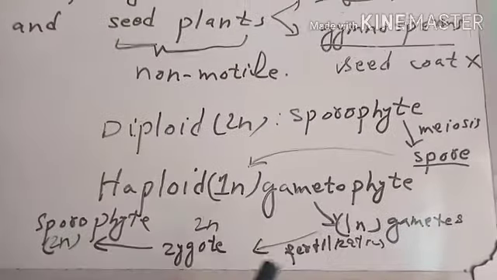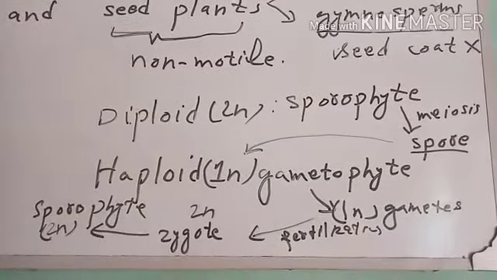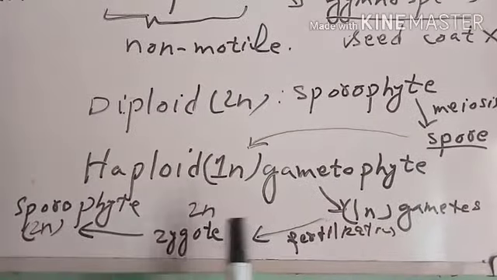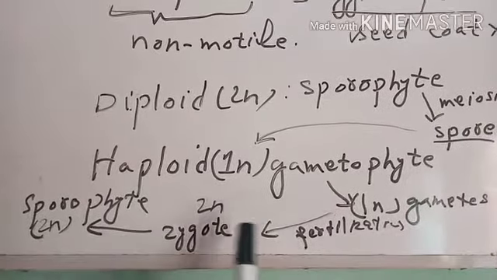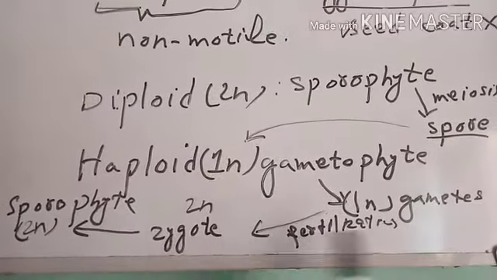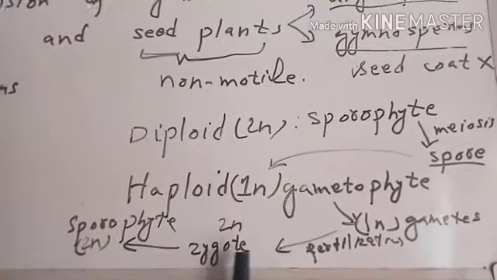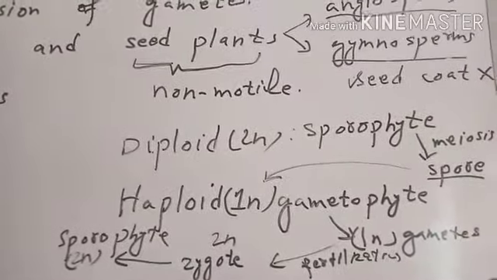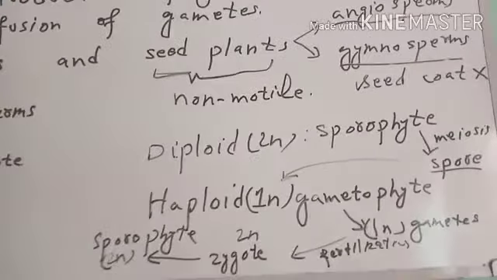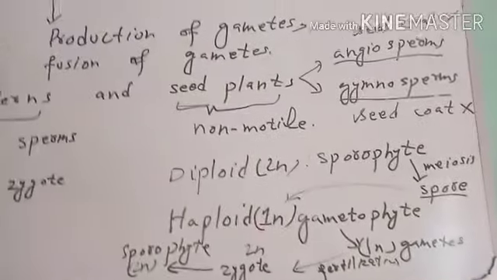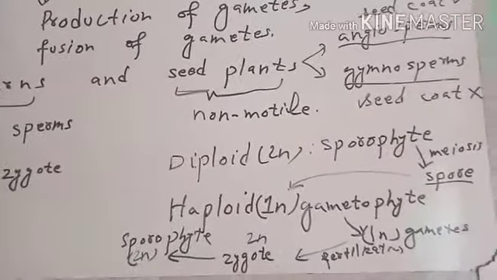Haploid gametophyte will produce two types of gametes, male and female, means sperms and egg, which will unite together to make a diploid zygote, because a 1n gamete is joining with a 1n gamete, which will produce a 2n product, that is the zygote, which will develop by mitosis into sporophyte, which is diploid. This goes on and it never stops, and it is called alternation of generation.